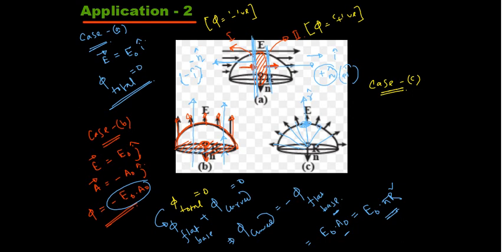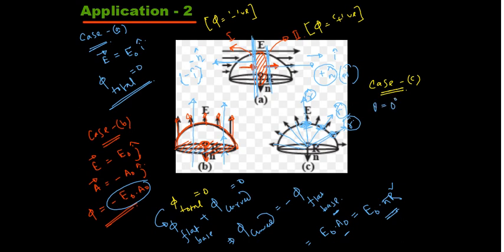For this element, it is along the radius. For this element, it is along the radius. So all the small elemental areas have area vector along the radial direction, and electric field is also along the radial direction. So for case C, theta is basically equal to 0 degree.